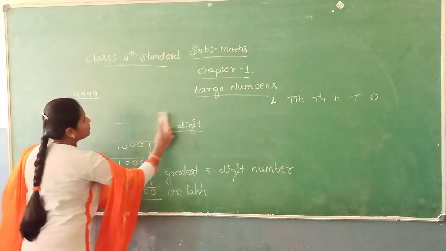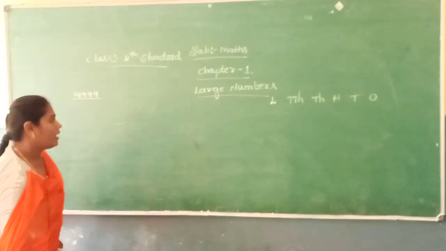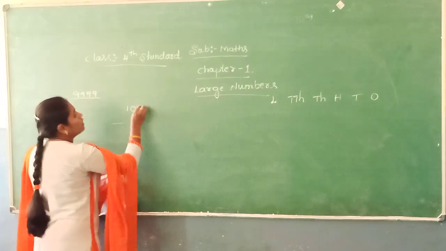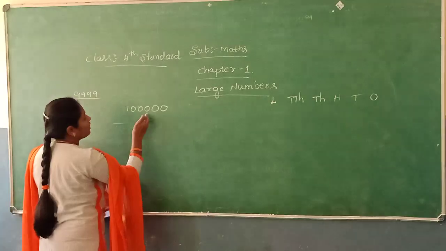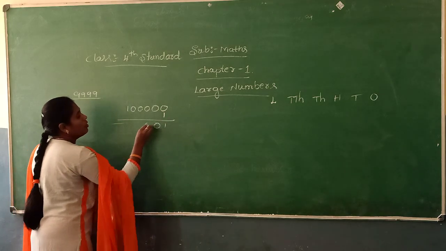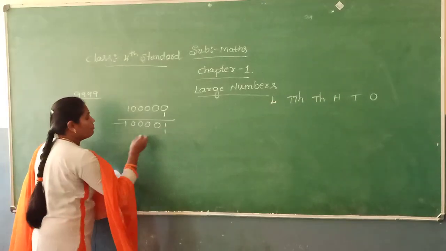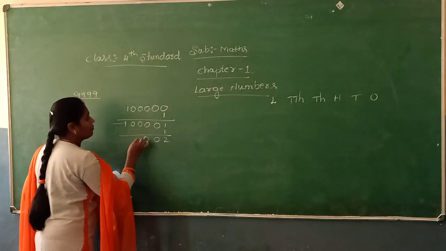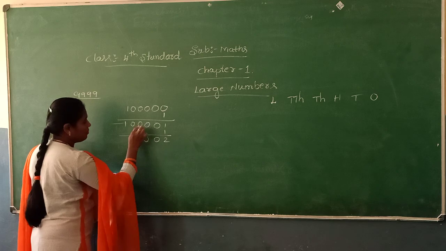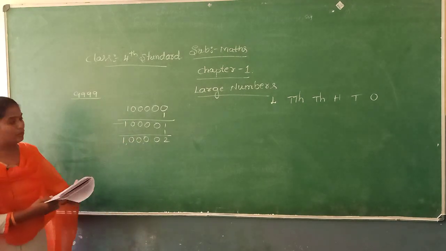Then again we add 1 to 1 lakh. So what is the number? 1 lakh 1. Again add 1, 1 lakh 2.